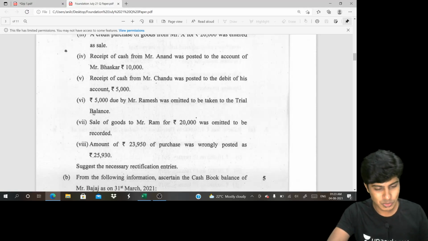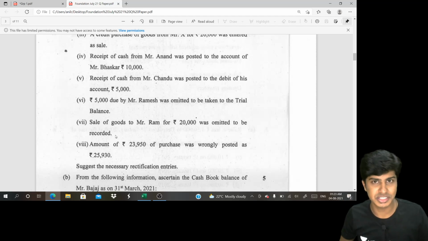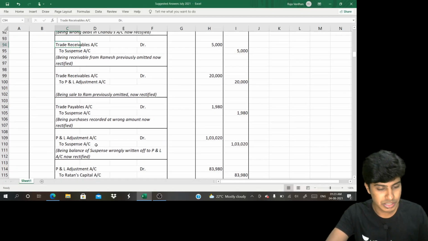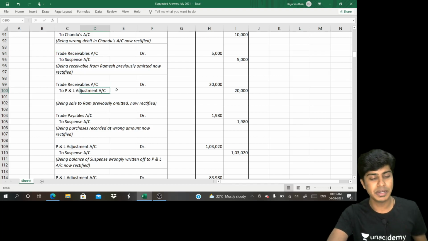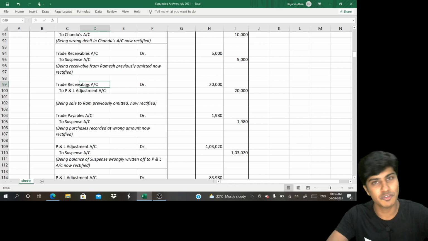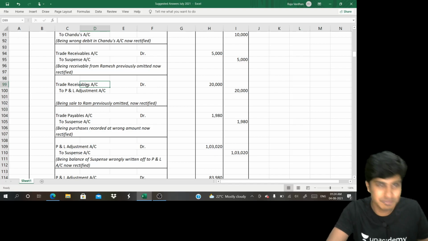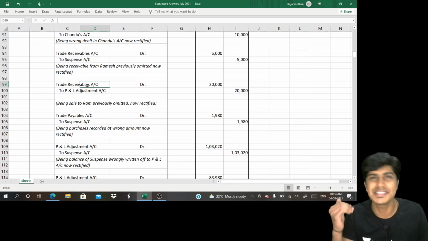Come on, let us go to the next one. Sale of goods to Mr. Ram, rupees 20,000, was omitted to be recorded. Record it now: Ram to sales. However, we cannot credit sales because this is rectification at stage 3. We'll replace the sales account with P&L adjustment. We'll write trade receivables to P&L adjustment. Again, I wrote trade receivables instead of Ram because, as I told you, I'm using a little more sophisticated language to live up to the standards given by ICAI.